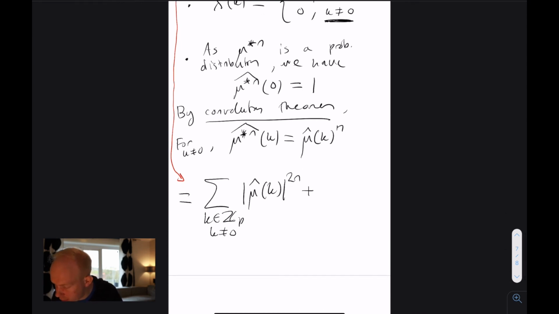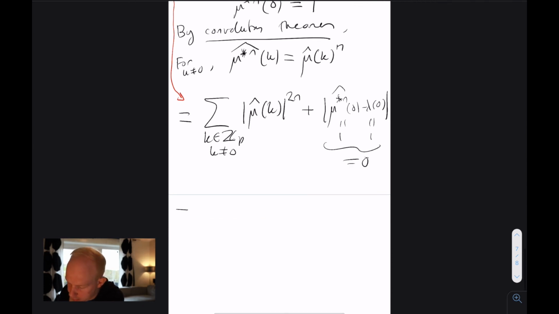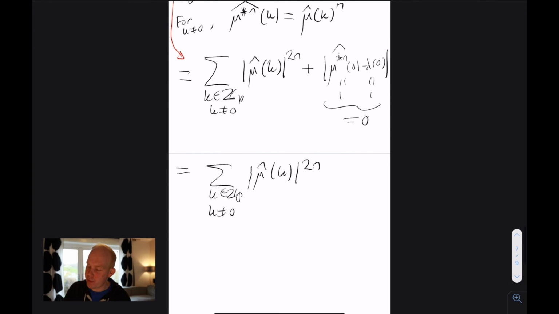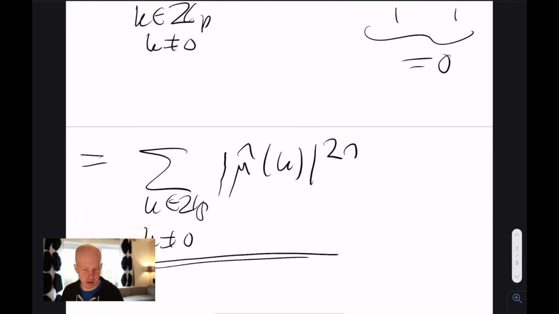When k is equal to 0, you would just have the Fourier transform of μ star n at 0 minus the Fourier transform of λ at 0. But remember that this was equal to 1, and this was equal to 1, so this is just equal to 0 as well. So you are only left with the sum over k in Z_p, k not equal to 0, of the Fourier transform of μ at k to the power 2n. Now we are in business. Now we are at the expression that we have in the upper bound lemma.